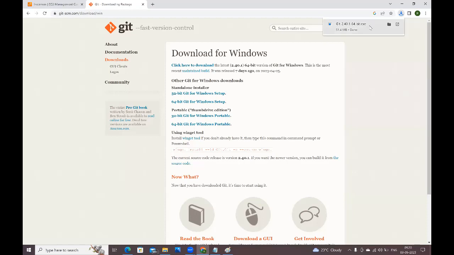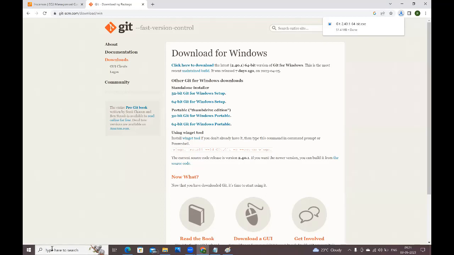See guys, the git.exe file is downloaded. Just double click on this .exe file, then next, finish, and Git will be installed in your system. You don't need to do any extra configuration. Follow the default options only: double click, next, finish. In my system it is already there, that's why I'm not installing it again. Once it is done, what do we need to do? How can you confirm whether Git is installed successfully or not?